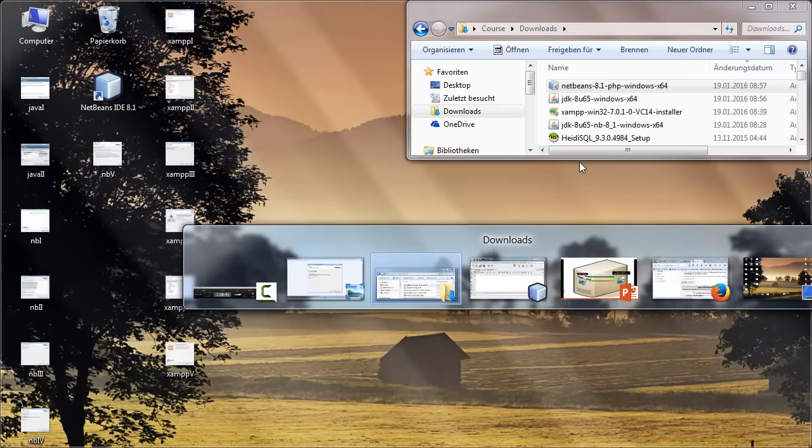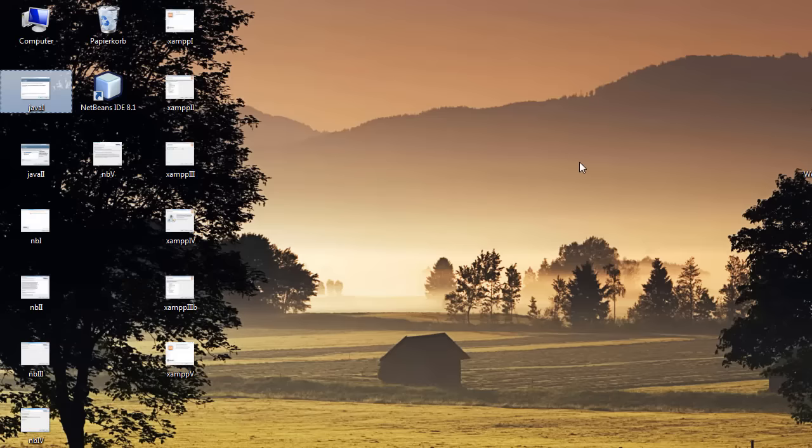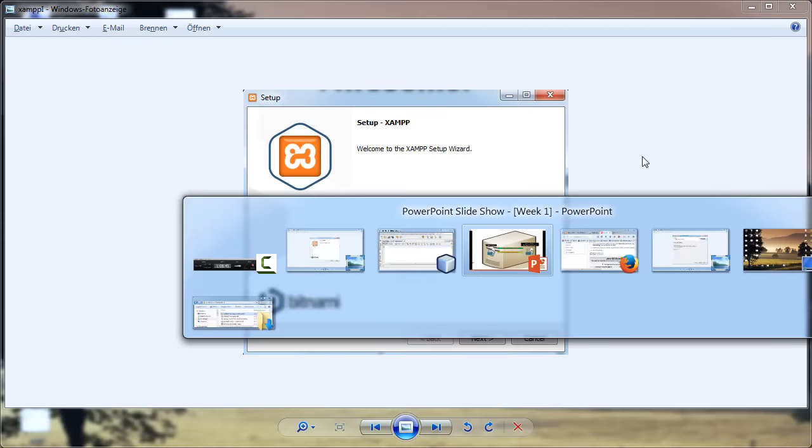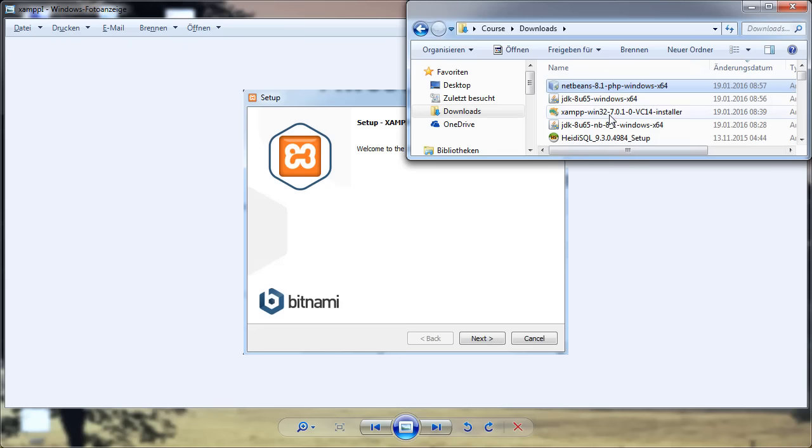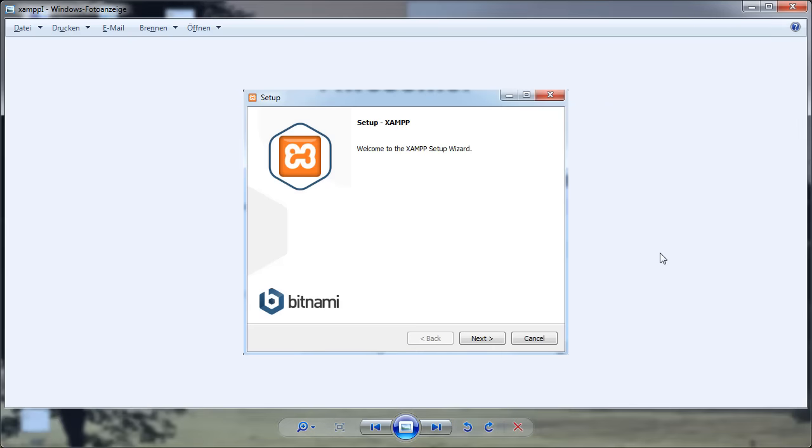Then let's go for XAMPP. So this will be the XAMPP installation window. As soon as we start the XAMPP installation, this one comes up. And when a message comes up that your antivirus system is preventing the installation, then the antivirus system must be turned off, of course only for the short period of time during the installation.